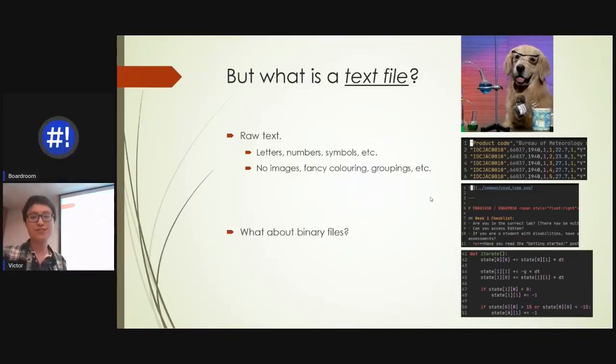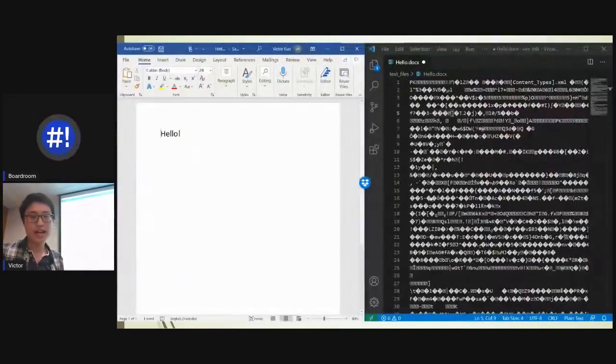And the counterpart to this is usually binary files, right? So what are those? Here I have Microsoft Word, and I just have hello, and I save the file, and I try to open it in VS Code. And you can see there that it's completely garbled, right? Garbage. You can't read it. And that's because it's stored in its own binary format. It's compacted down, but it has its own special format so that essentially we can't read it unless we use the program. And this is not a text file.